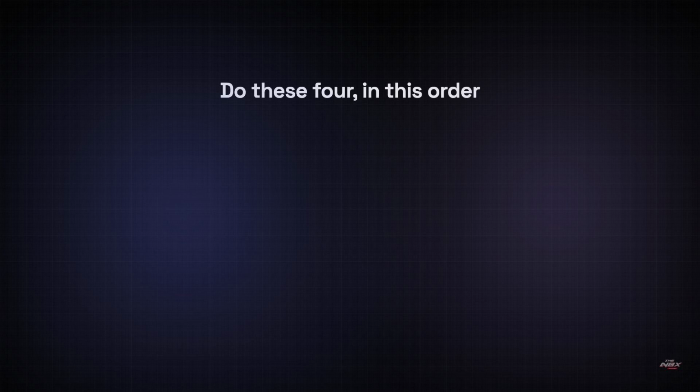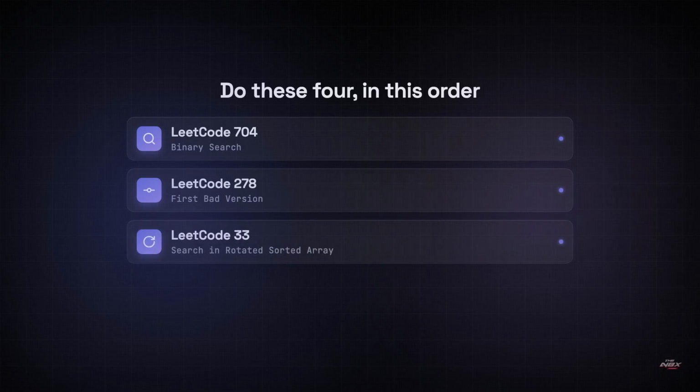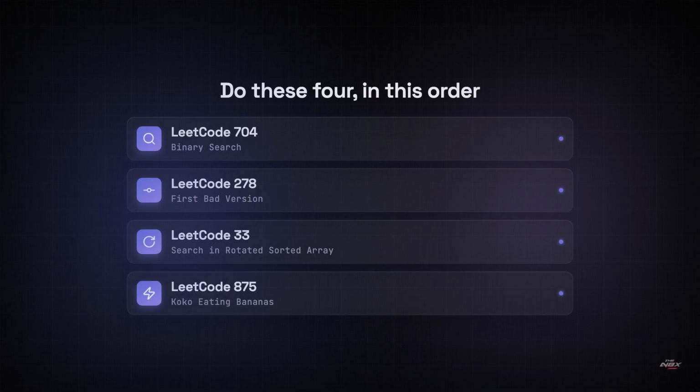Four to go and do binary search itself, to get the template into your fingers. First, bad version, which is binary search on a yes or no answer rather than a value. Search in rotated sorted array, which is the one interviewers actually ask. And Coco eating bananas, where you binary search the answer itself rather than an array.